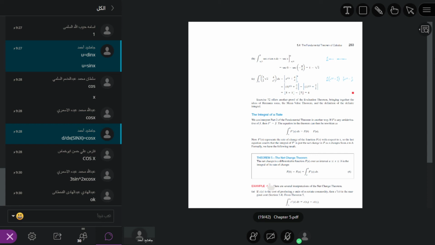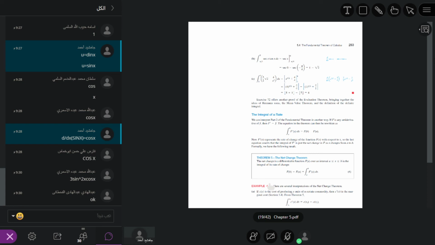What does it mean? F of b minus f of a is equal to the integral from a to b of f dash of x dx. Okay, you got my point.